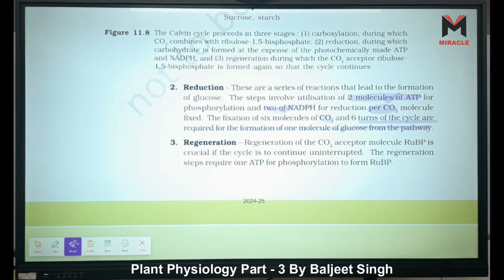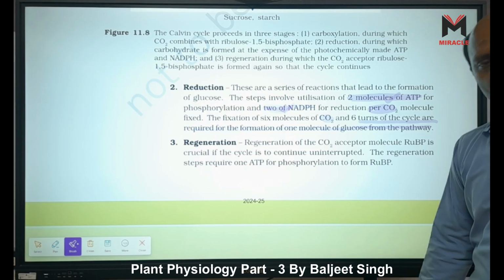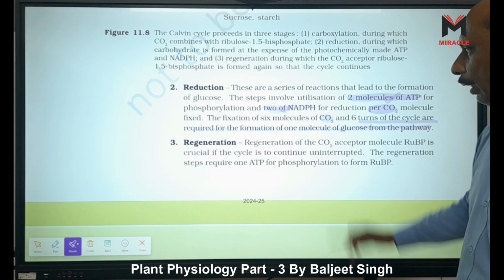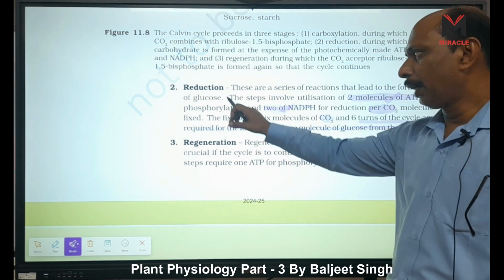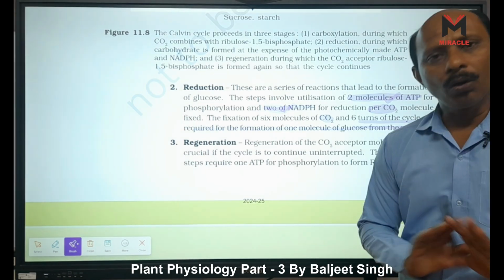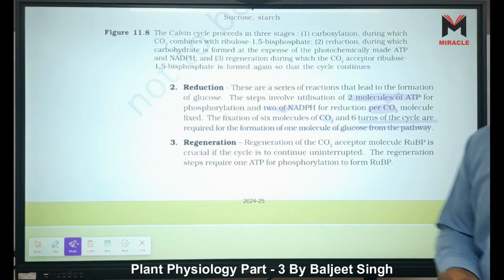In 6 cycles, 2 ATP becomes 12 ATP, and 2 NADP becomes 12 NADP, right? In reduction we need 12 ATP and 12 NADP. In carboxylation we need no ATP and no NADP, but we need CO2 and H2O, the raw materials.